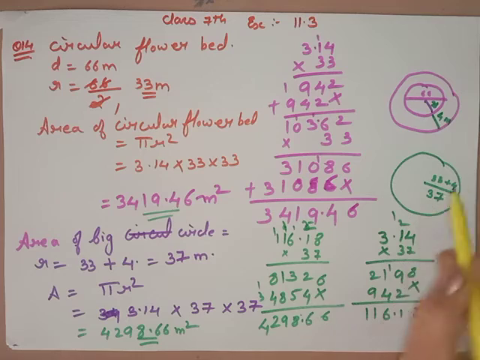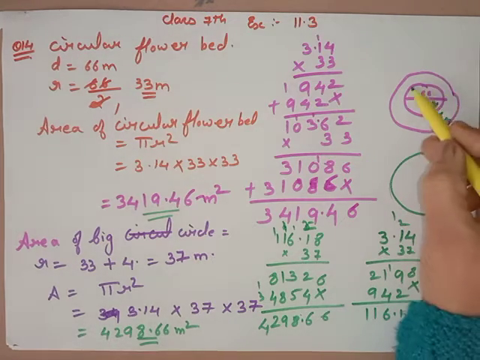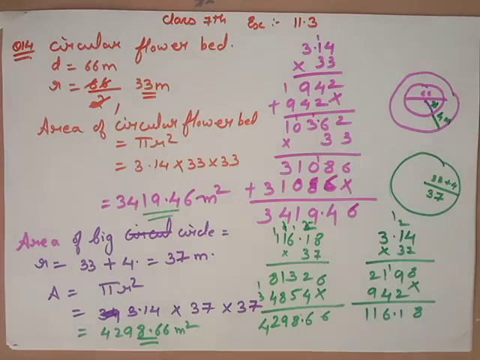Now we got the area of the flower bed also, and we got the area of the bigger circle also. Now I will find the area of this part, that is the area of the bigger circle minus the area of the flower bed.